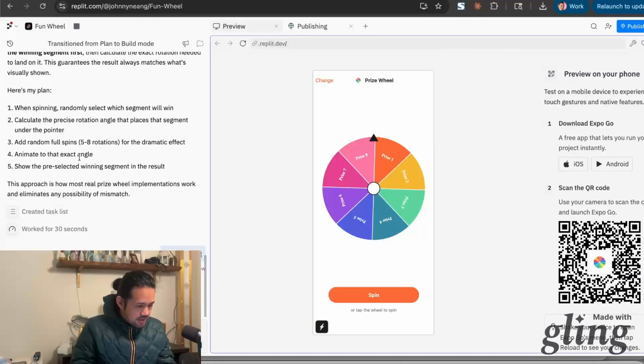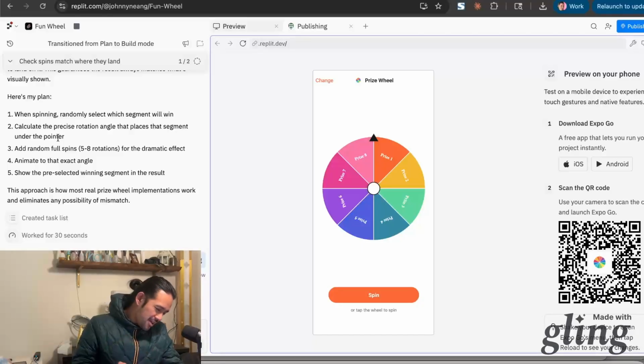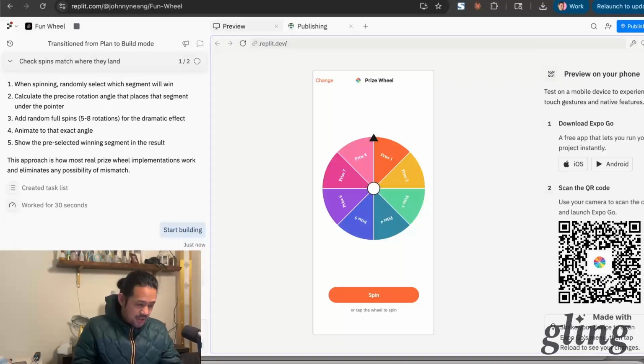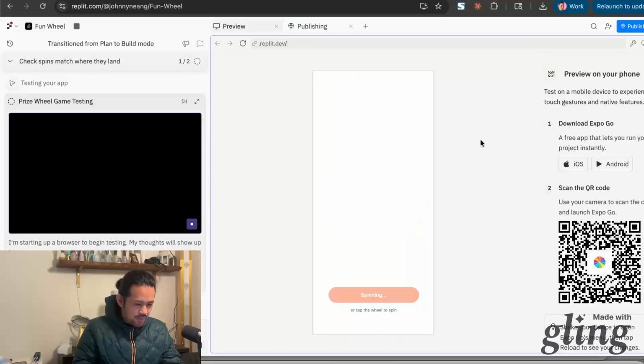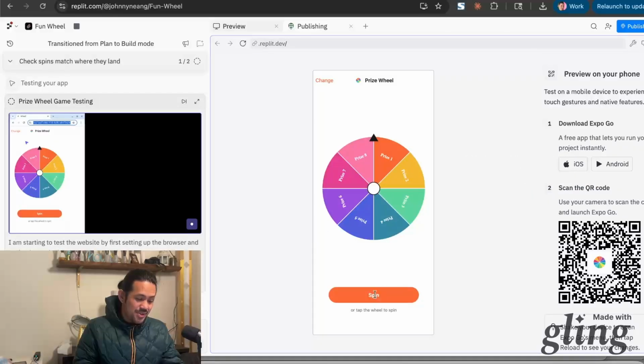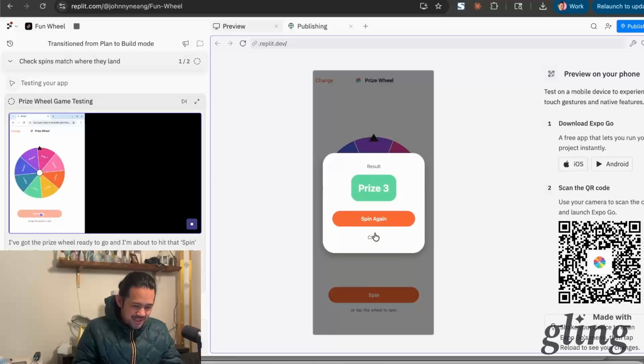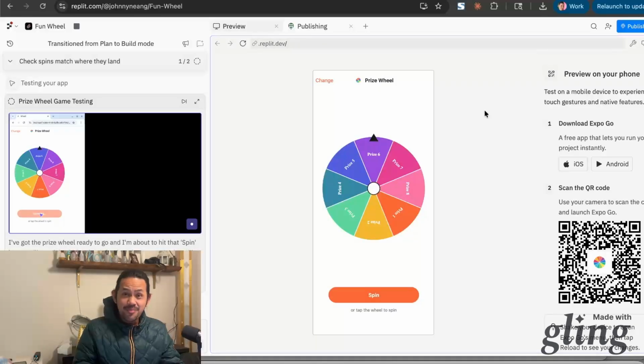So let's try, let's see, spinning. Oh wow, okay. So it's pretty much going to predetermine the winner as soon as you click it, land on it, and then tell you what. That is a way to do it. I'm gonna keep spinning for fun because I'm hoping this works. But okay, so maybe it's the fun wheel because it gives you random results. Fun. Okay, 6. Nope, it's still wrong. Okay, who knows? This thing is broken, but let's just ship it anyways.